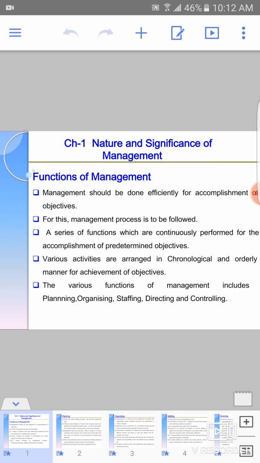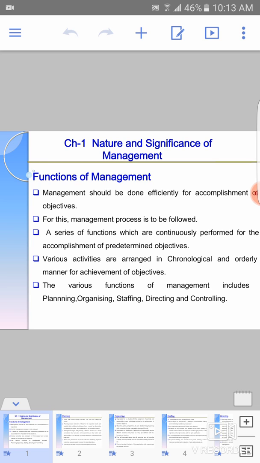So the first point is that management should be done efficiently for accomplishment of objectives. For this, the management process has to be followed: a series of functions which are continuously performed for accomplishment of predetermined objectives. Various activities are carried out in a chronological and orderly manner for achievement of these objectives. The various functions of management include planning, organizing, staffing, directing and controlling.